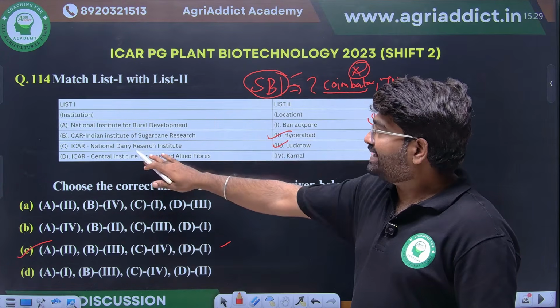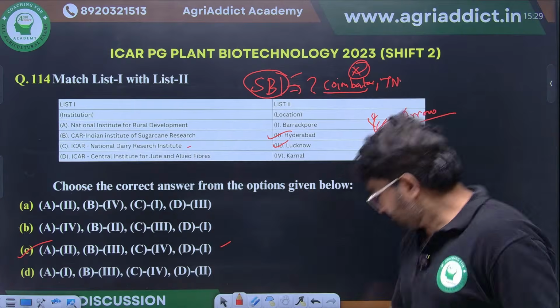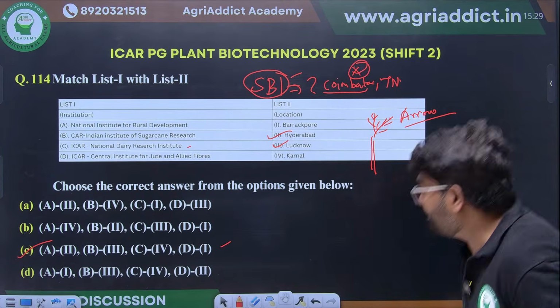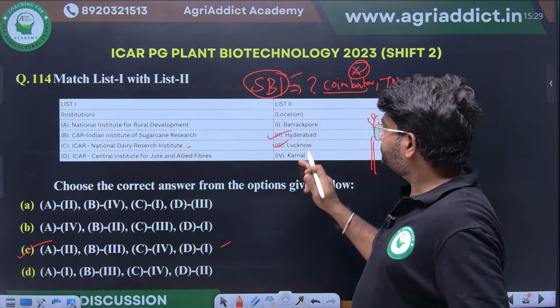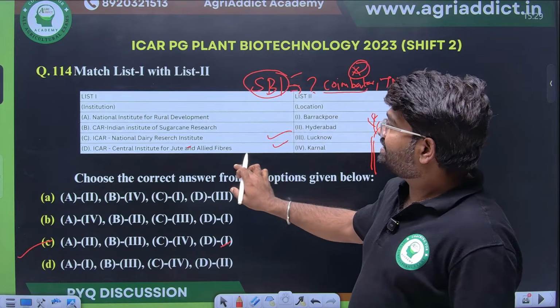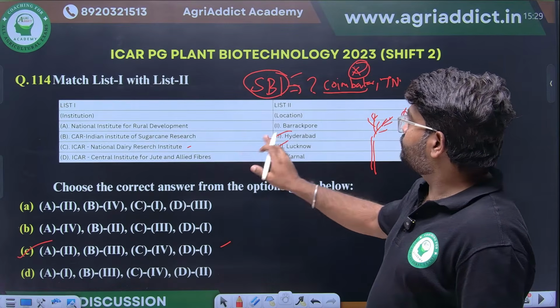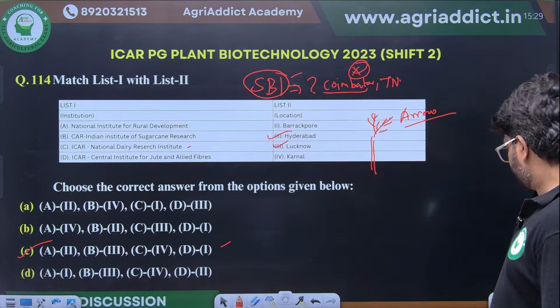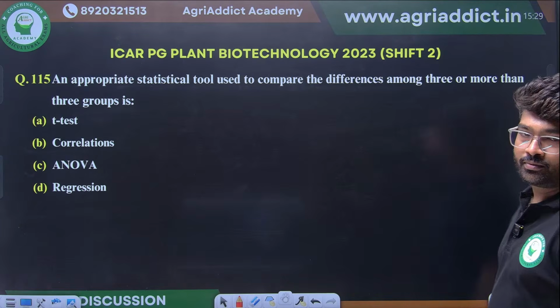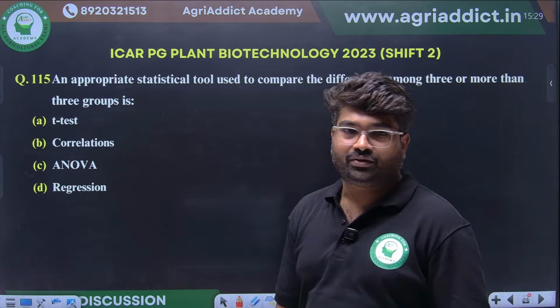National Dairy Research Institute, this we already know. It will be present in where? Karnal. Next, Central Institute for Jute and Allied Fibers. That will be there in Barrackpore. Yes, this also we know.